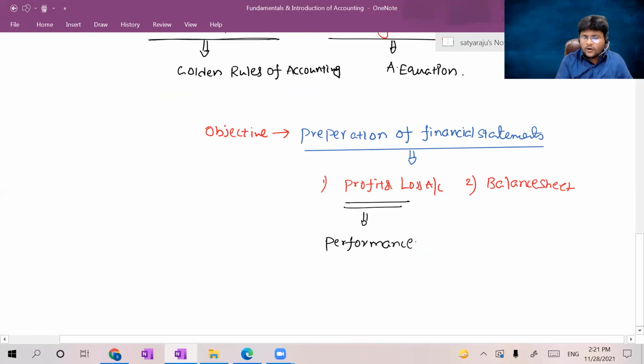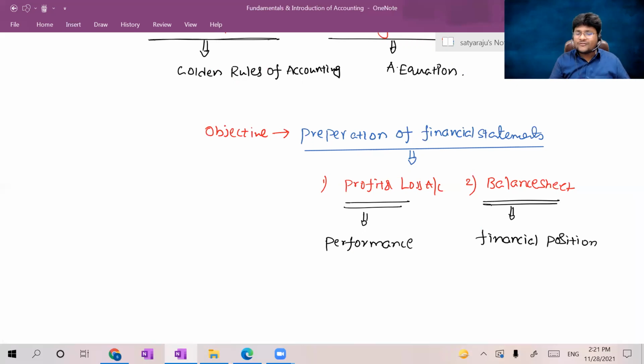In the current year, how much profit or loss did we derive? Through the balance sheet, what will we know? The financial position. Financial position means how much you are worth. For example, in the current year I may end up with a loss, but that does not mean I am not holding any assets.